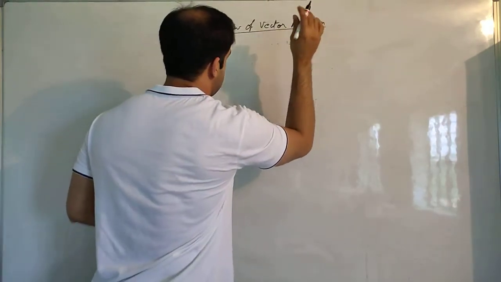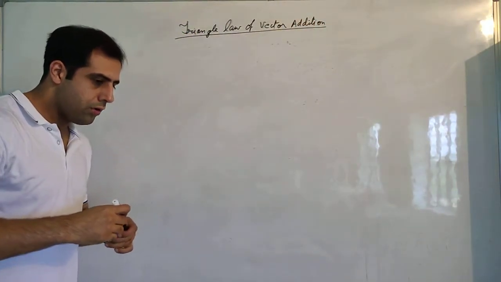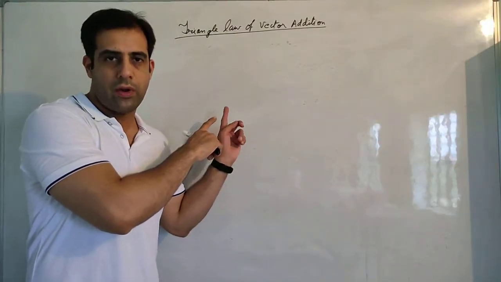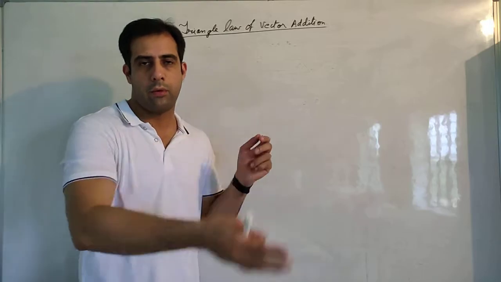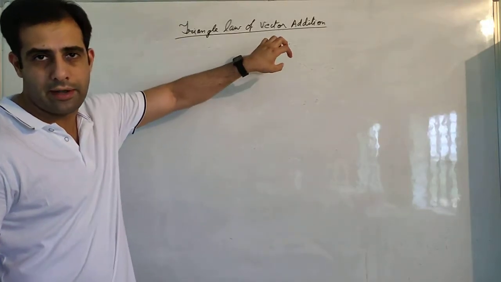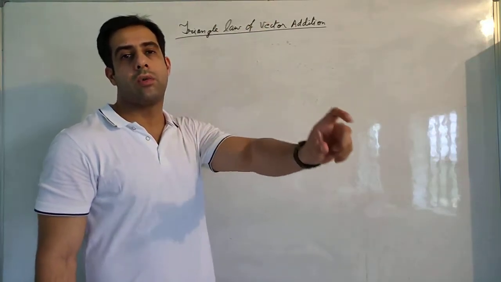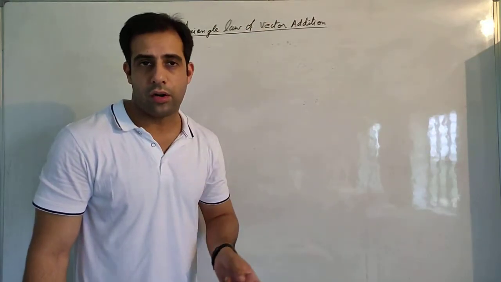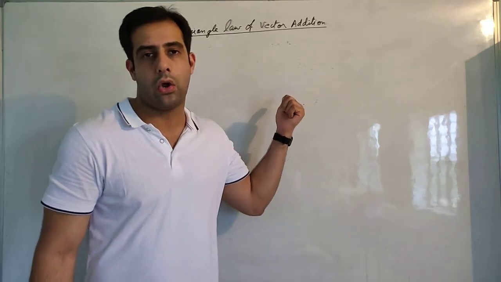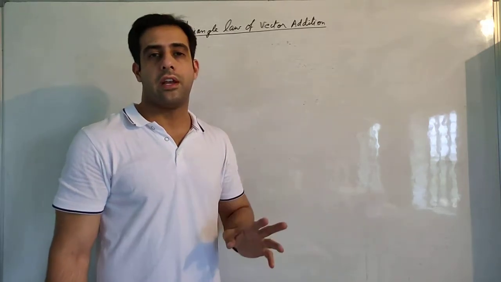Triangle law of vector addition. This law simply states that if there are two or more vectors and if they can be added in the way defined by this law, which I am going to tell you later, only then will that quantity be considered a vector quantity. If those quantities cannot be added according to triangle law of vector addition, then they are scalar quantities.